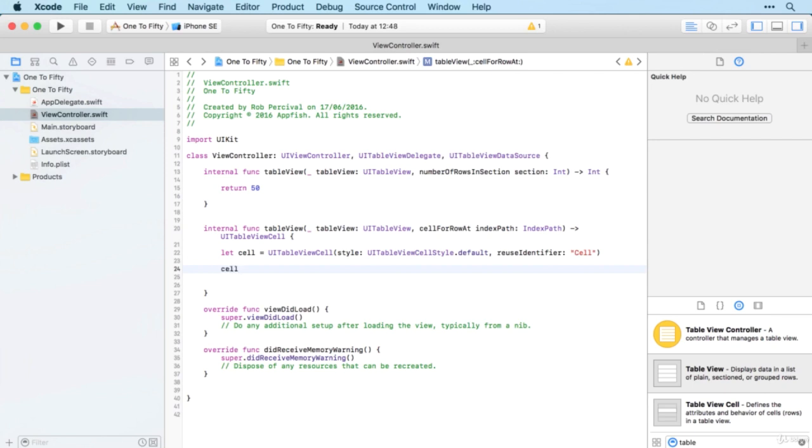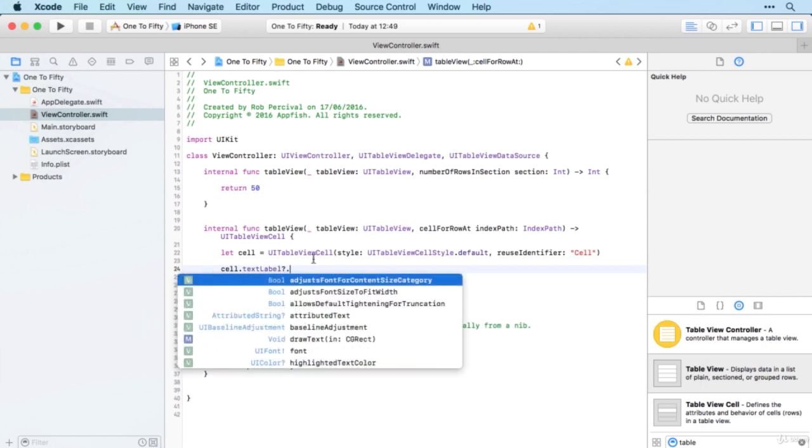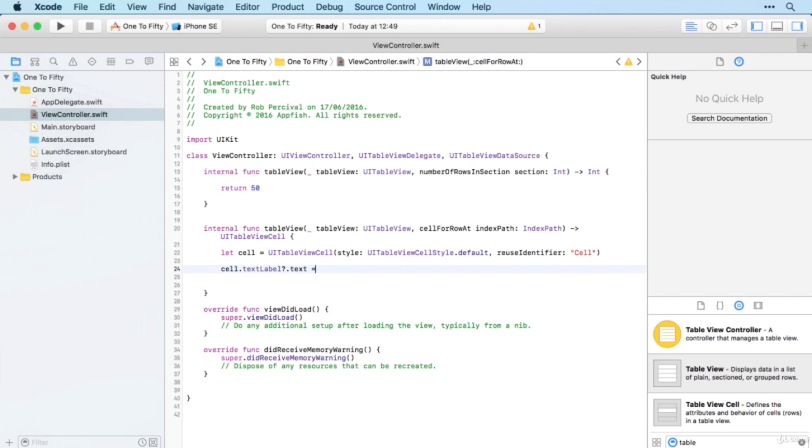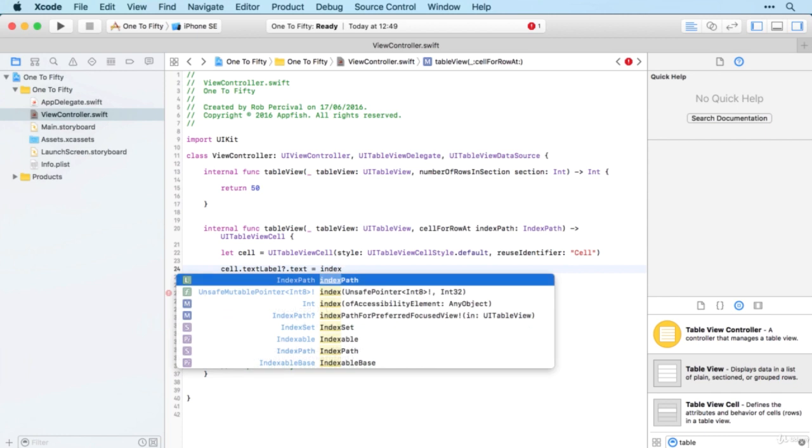All right, now we need to just set the cell dot text label, and I'll put in the question mark myself this time, because we know this is an optional because it might not exist, even though we know that it does. Dot text. And then we just need to work out how we're going to get the numbers 1 to 50. I'm going to do it using the index path dot row.